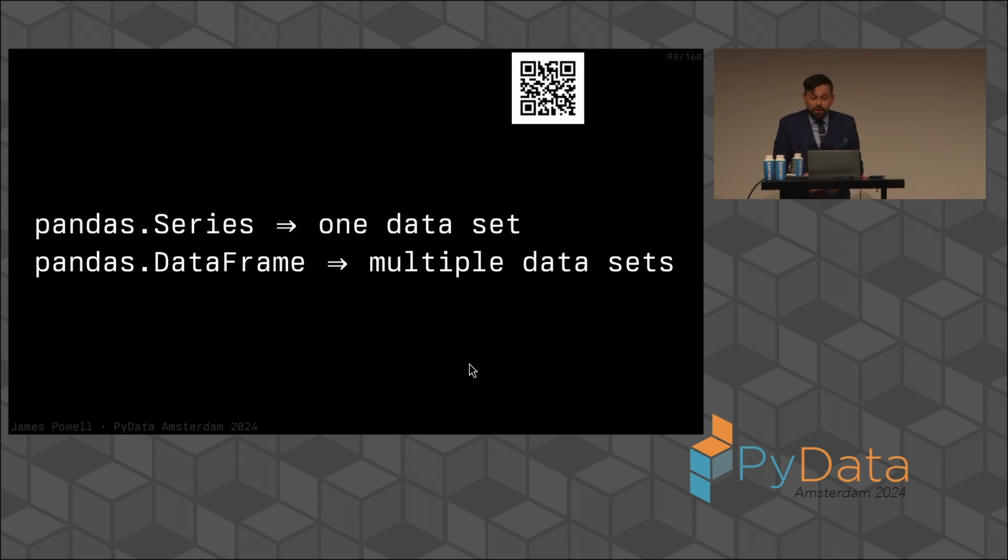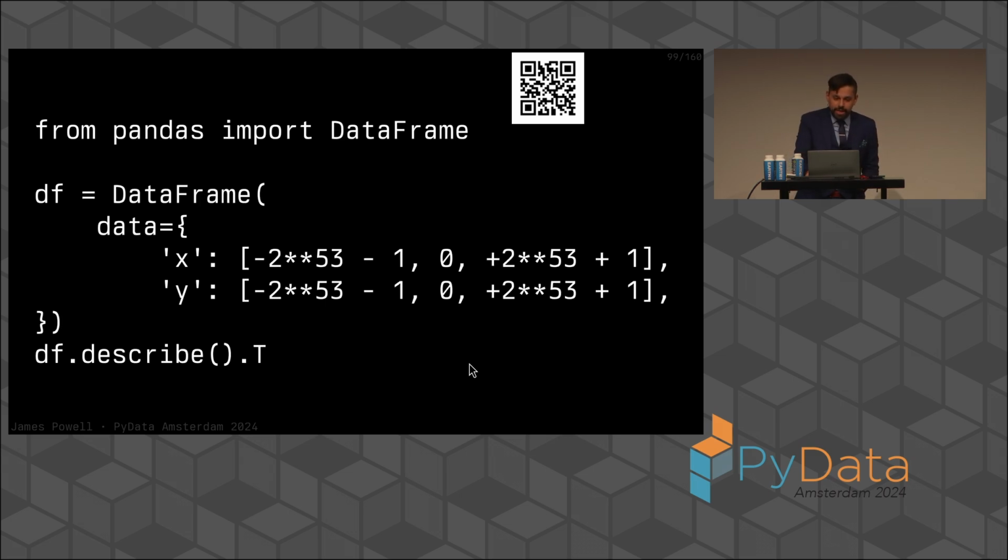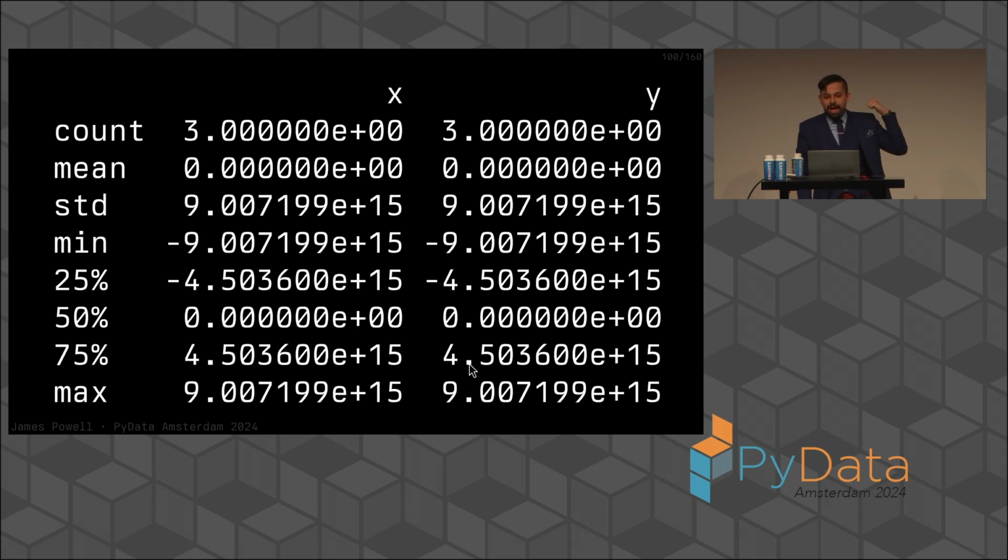In fact, if we think about it, a pandas series is one data set, and a pandas data frame is how we represent multiple data sets that are indexed in a very similar fashion. It's index-aligned one-dimensional data. In fact, we can see that there are mistakes that are made in the pandas API as a consequence of this. For example, if we have this data frame and we do a describe on this data frame, we get some output that looks like this, but this output is totally meaningless.